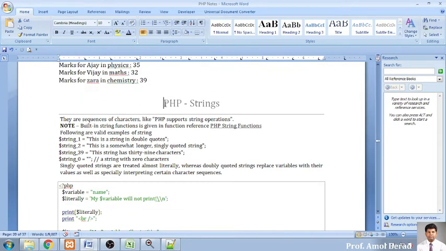Now we'll move further to the string concept. There is nothing like a string data structure over here. Anything that is represented in double quotes is considered a string. Now a small example will be represented. So what is a string? A string is nothing but a sequence of characters added into double quotes. That is nothing but a string.